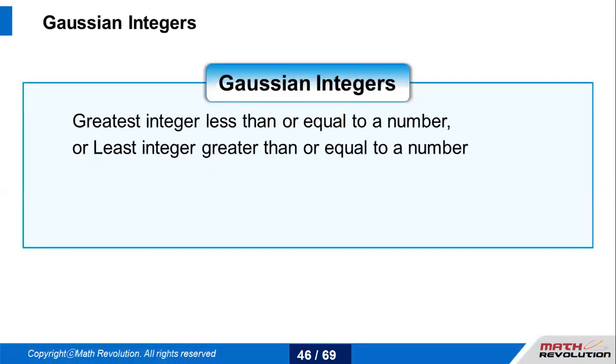Okay, fine. Now, what is a Gaussian integer? This is something I was actually talking about in the last slide: don't assume until it is given. Greatest integer less than or equal to a number, or least integer greater than or equal to a number. A bit confusing terms, but if you just pay attention to the words: greatest integer less than or equal to a number, or least integer greater than or equal to a number.